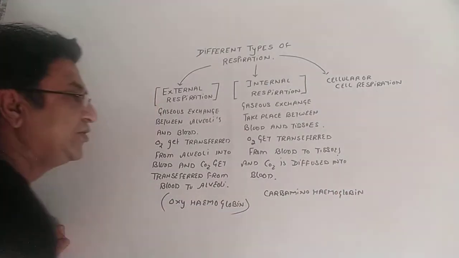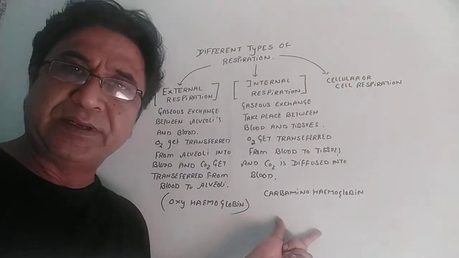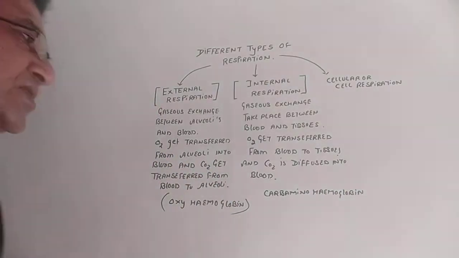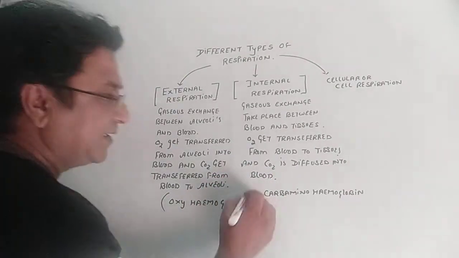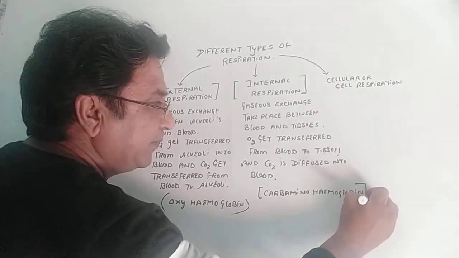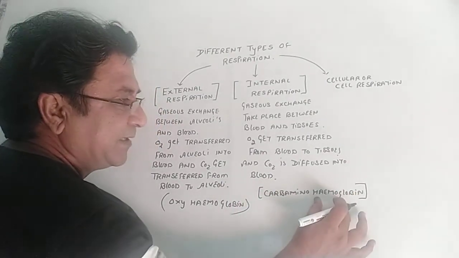Usually a term is being utilized, carboxyhemoglobin. That is only in the case when the hemoglobin captures carbon monoxide. So here carbaminohemoglobin means hemoglobin plus carbon dioxide.